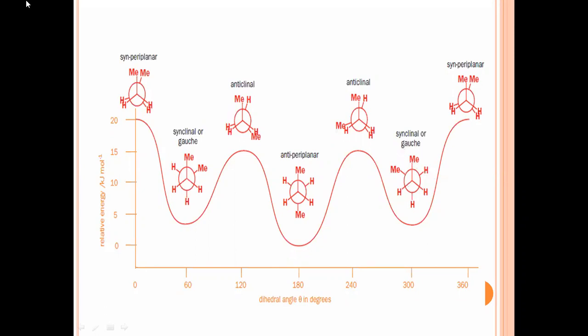Then anticlinal conformation: if we rotate this second carbon atom by another 60 degrees, it is going to attain the anticlinal conformation. And again antiperiplanar, anticlinal. Likewise, the bond is continuously rotating about its single bond, and it is going to attain these conformations. Now here, 3 conformations are staggered in nature and 3 are eclipsed in nature.